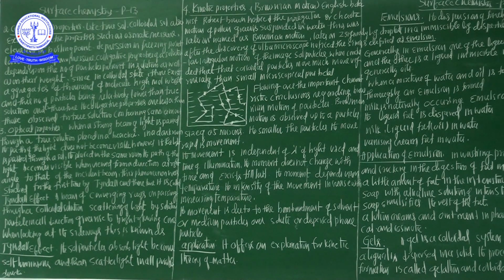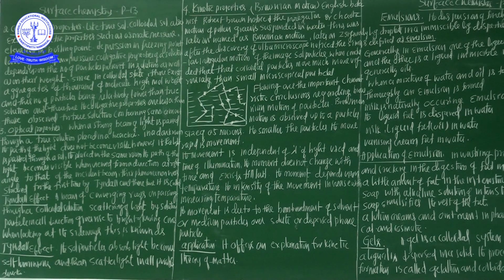So the solution's particles and weight decide the colligative properties such as osmotic pressure, elevation in boiling point, depression in the freezing point, and lowering in the vapor pressure.